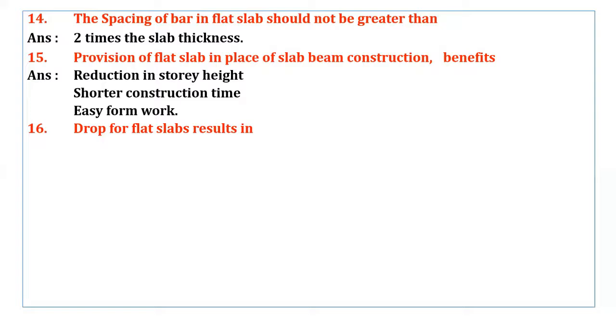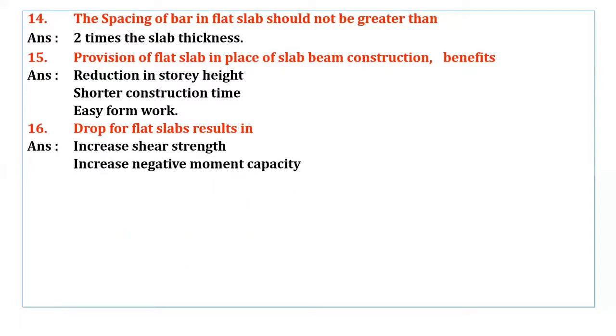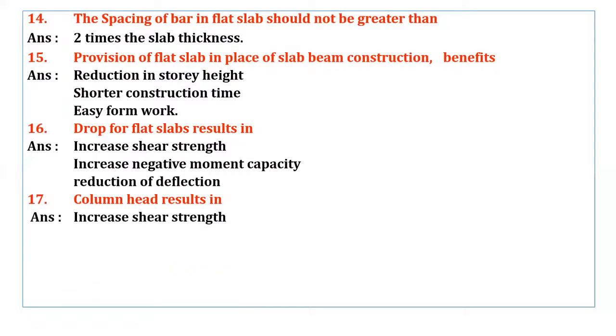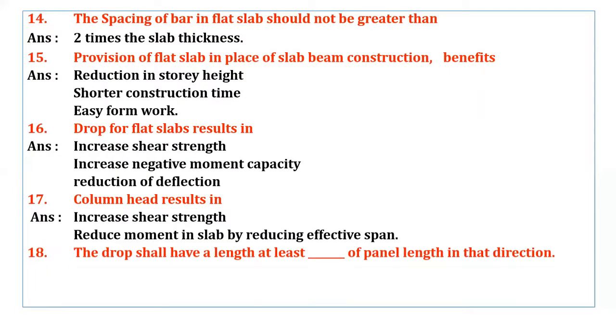Coming to next question. Drop for flat slab results in increasing shear strength, increased negative moment capacity, reduction of deflection. Okay. Next, column head results in increasing shear strength, reduce moment in slab by reducing effective span. Next, the drop shall have a length at least dash of panel length in that direction. See the answer here, 1/3. The drop shall have a length at least 1/3 of panel length in that direction.